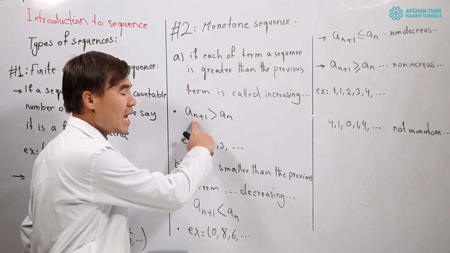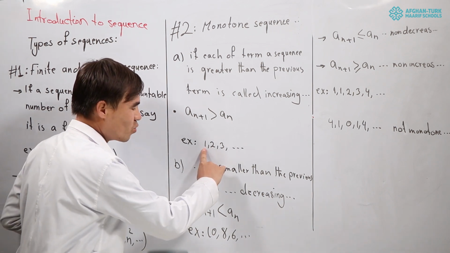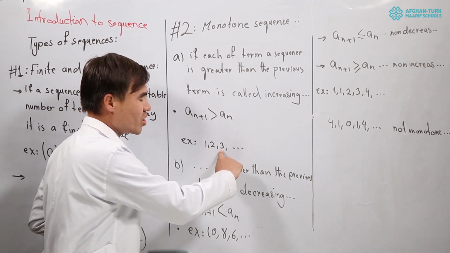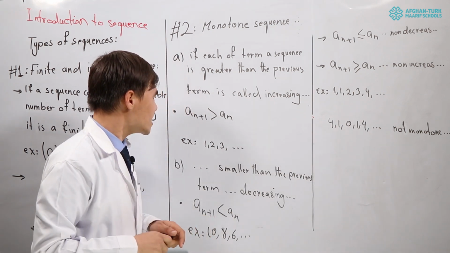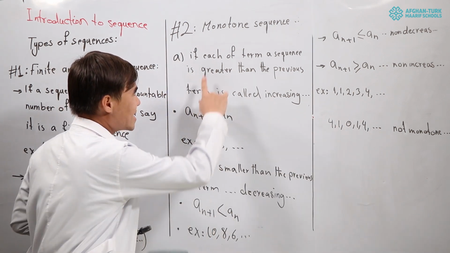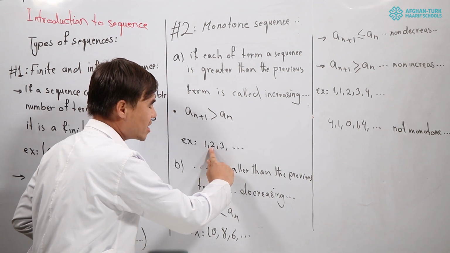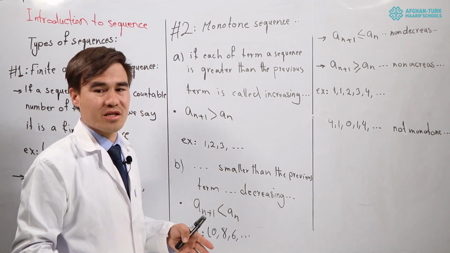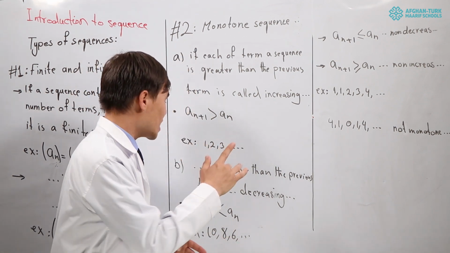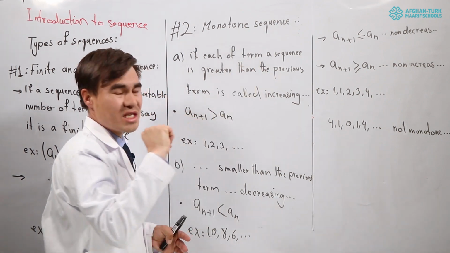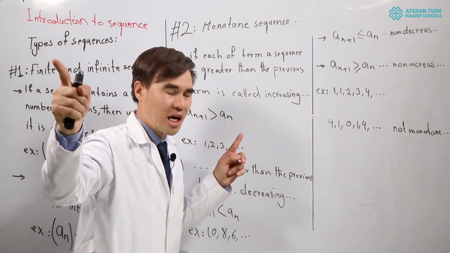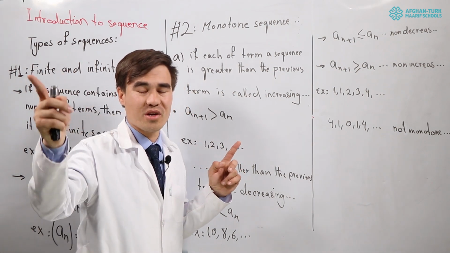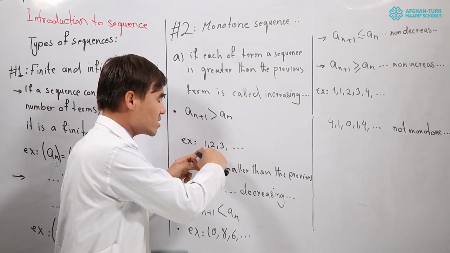Like if I have a sequence like 1, 2, 3, going forward up to infinity, the second term must be greater than the previous term. That will be an increasing sequence, because it is starting from 1 and going forward up to infinity.